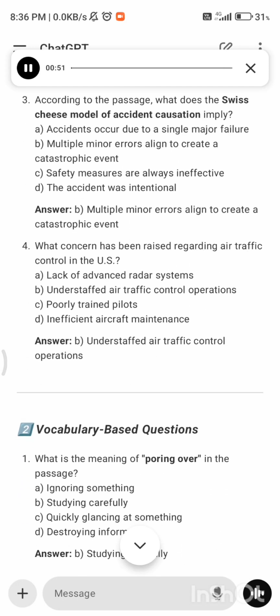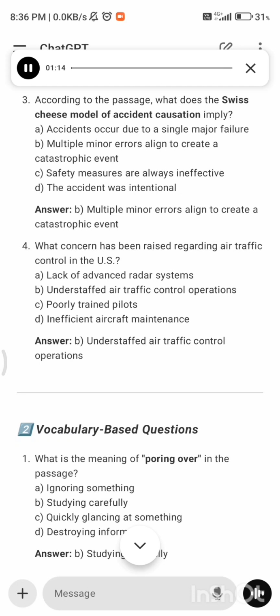3. According to the passage, what does the Swiss cheese model of accident causation imply? A. Accidents occur due to a single major failure. B. Multiple minor errors align to create a catastrophic event. C. Safety measures are always ineffective. D. The accident was intentional. B. Multiple minor errors align to create a catastrophic event.